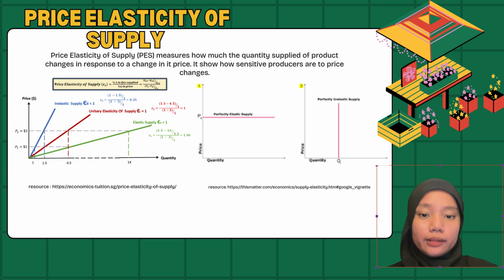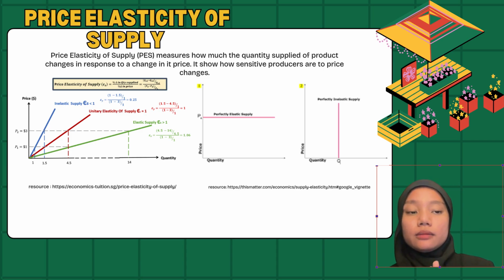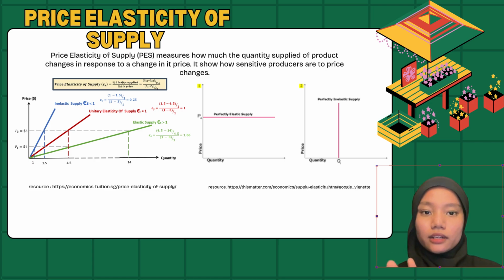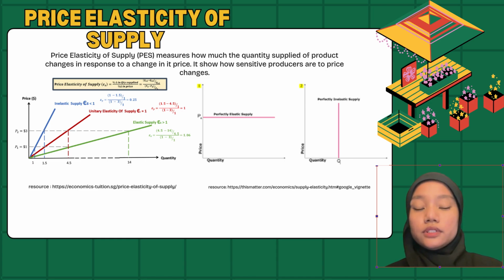Next, I will be explaining price elasticity of supply, that measures how much the quantity supplied of a product changes in response to price changes. It shows how sensitive producers are to price changes. It can also be categorized into 5 types of elasticity. The first one is elastic supply. For example, handmade craft. When the price increases, the producer can easily increase the output because the PES is more than 1.